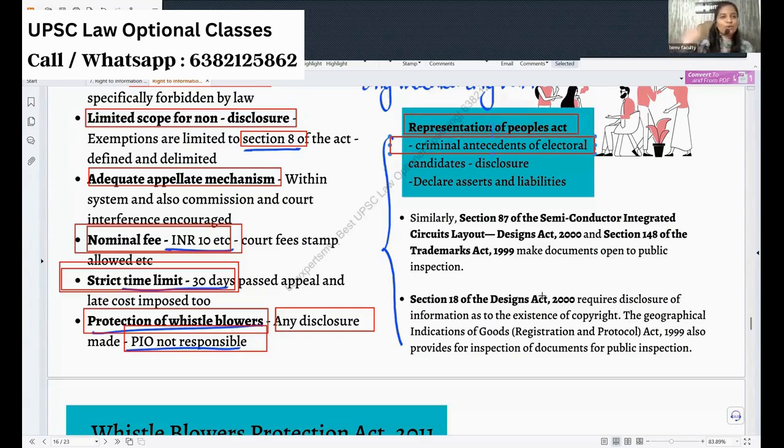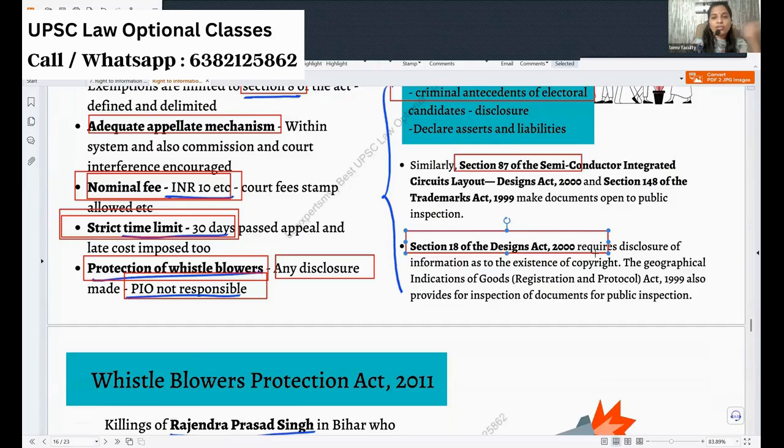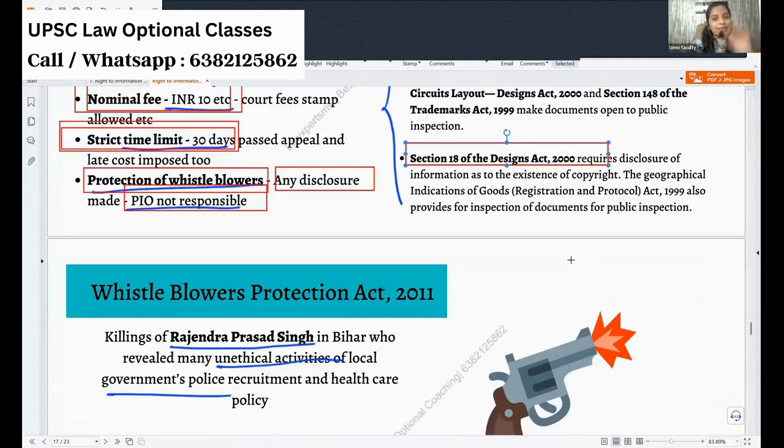That any case can be brought before you. You don't even go to the court. You can solve it between yourselves. Okay, so criminal antecedent disclosure. That's also information that was given in the Representation of People Act. We have Section 87 of the Semiconductors Act asking you to disclose the information. We have Section 18 of the Designs Act also asking you to disclose certain designs. Okay, so all these things are added marks, added points that you can get.